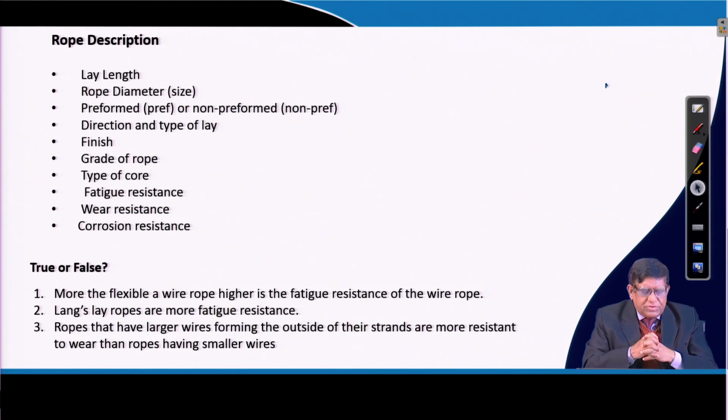Then Lang's lay ropes have more fatigue resistance, because the wires in the strands and the strands in the rope being in the same direction, they have got more flexibility and fatigue resistance. Now, ropes that have larger wires forming the outside of the strands are more resistant to wear than the wire rope having smaller wires. So, these are the things.